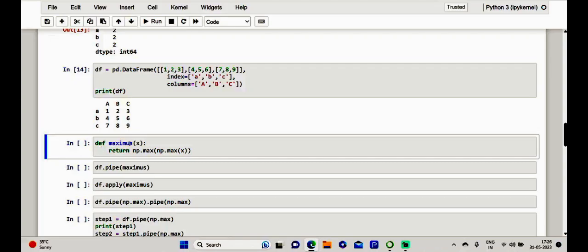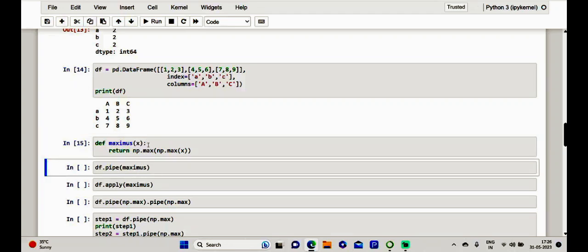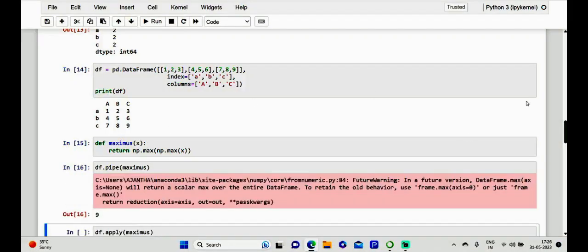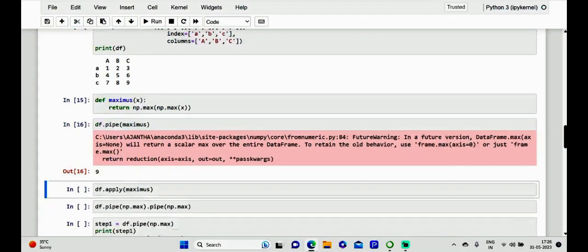To apply it to our data frame, we are just going to pass that exact function to the pipe method. Let me execute this, and we are going to identify the maximum value of all the values within the data frame containing all the numerical values. Kindly take note of it, we are making it with the pipe method. Of course, 9 is the maximum.